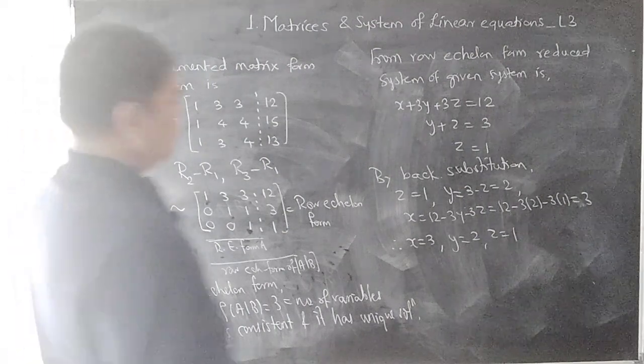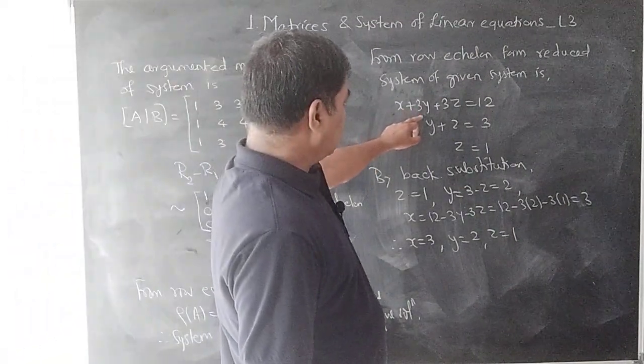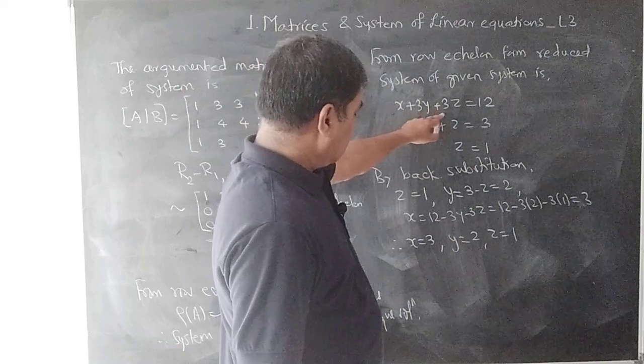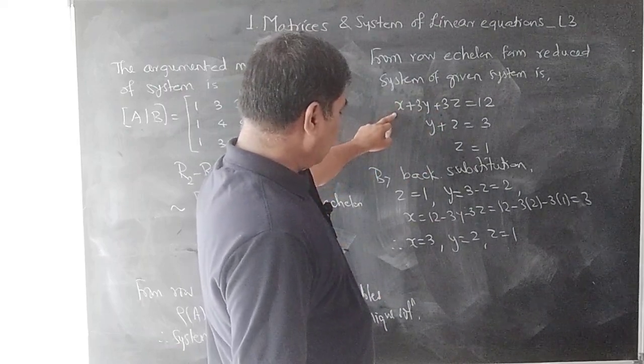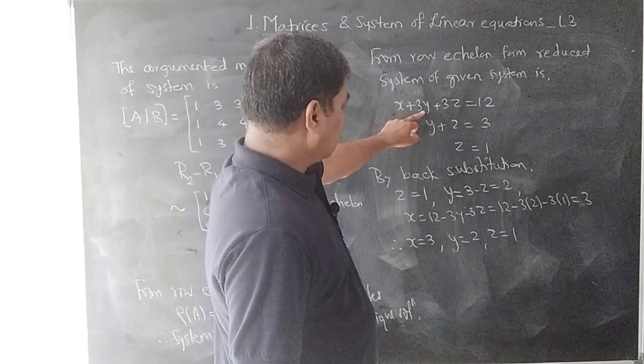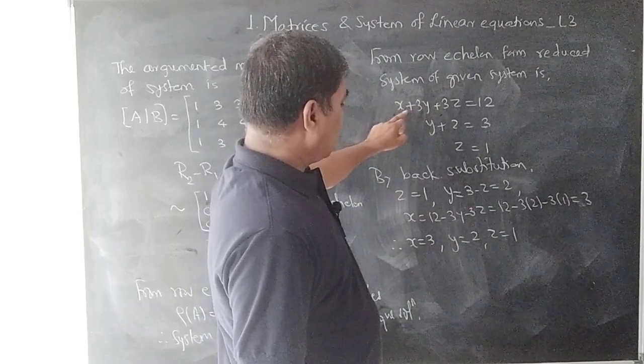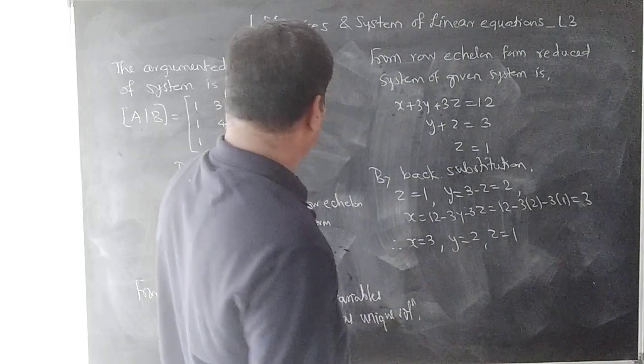Right. So 1 plus 6, 7, 3 plus 6, 9 plus 3, 12. Okay.